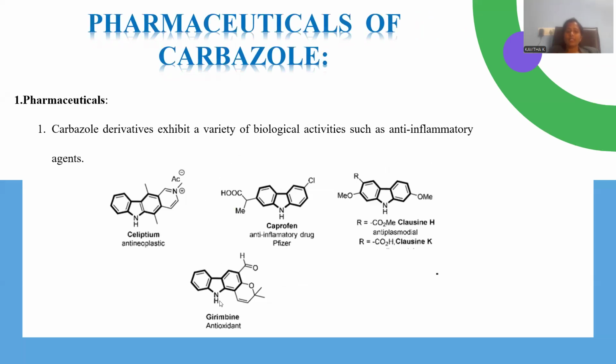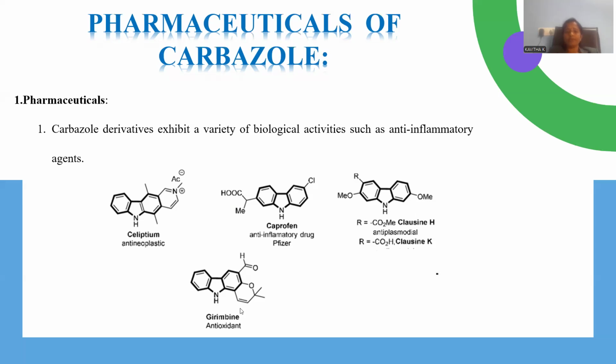And these are the kind of skeletons whatever you're observing. The motifs are selective for anti-inflammatory property, right? So Celiptium is the kind of drug where carbazole in conjunction with pyridinium acetate is an anti-neoplastic cancer curative. Carprofen is another drug, which is an anti-inflammatory drug. Inflammation is better cured by means of this one. And here is another drug which is also a kind of